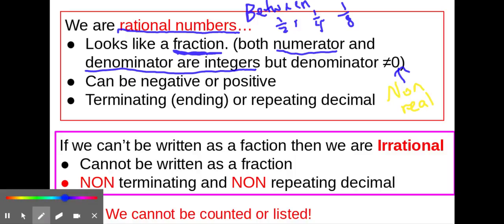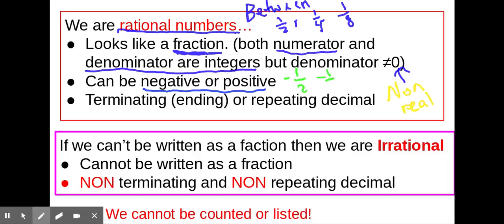Now, rational numbers can be negative or positive. So I can also make these fractions between 0 and 1. I can make them between 0 and -1. So I can have -1/2 or -1/4, and so on.